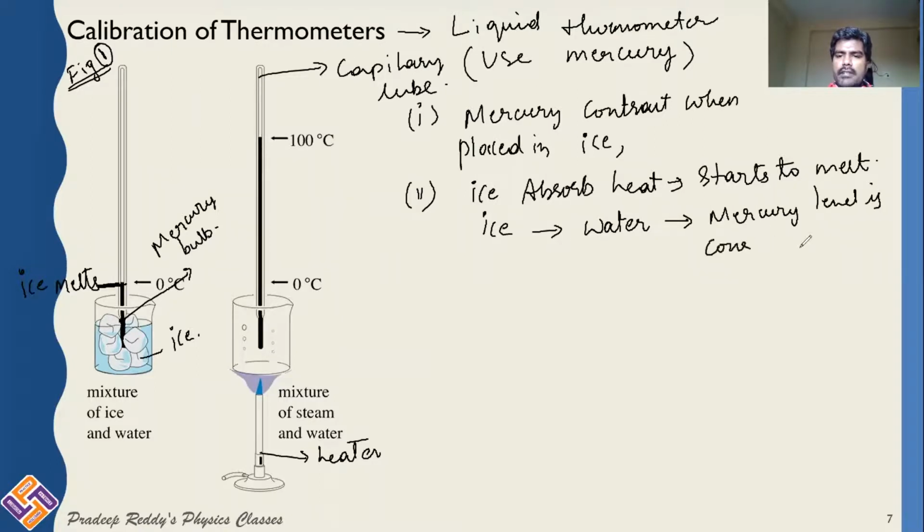Even though you are providing heat energy, till the complete ice gets converted into water, the mercury level will be the same as it is at this position. It does not rise or fall. Once ice gets completely melted, it becomes complete water, and even as you are now heating this substance, water absorbs heat energy. Water gets heated up.